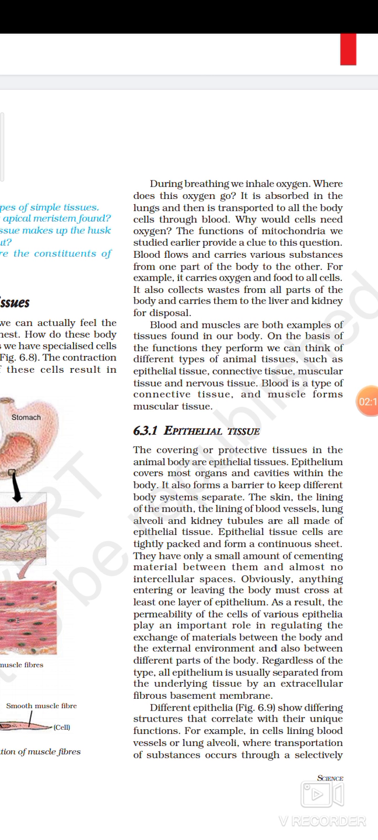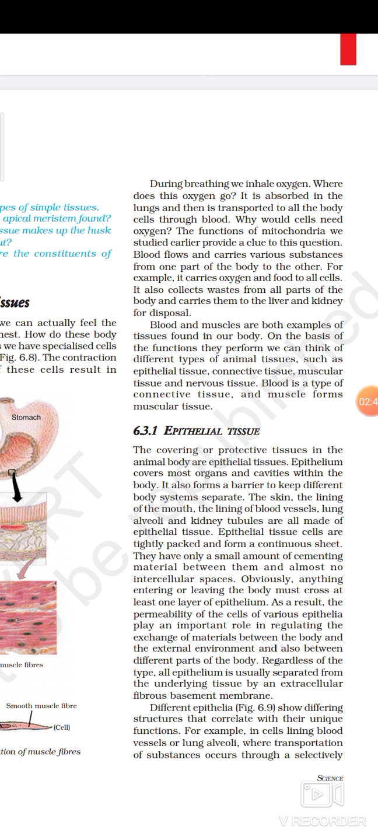Why would a cell need oxygen? Now the question is why would a cell need oxygen? Because cells need oxygen to respire. In the presence of oxygen, respiration takes place and releases energy in our body. That's why the cells need oxygen. Mitochondria is the site of respiration. Over there respiration takes place and releases energy in the presence of oxygen in our body.